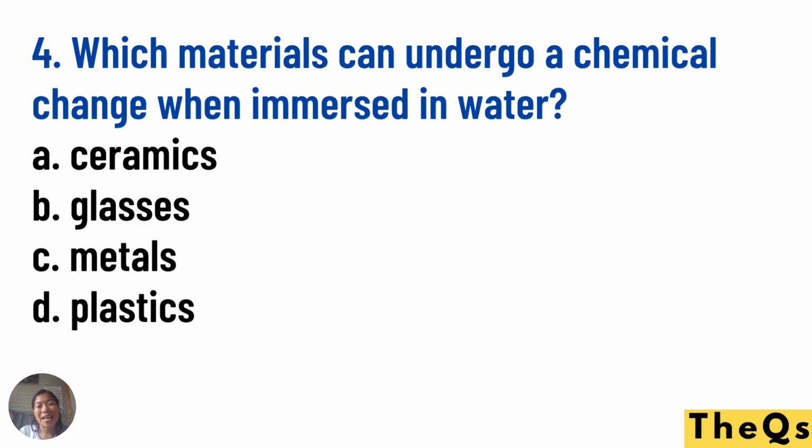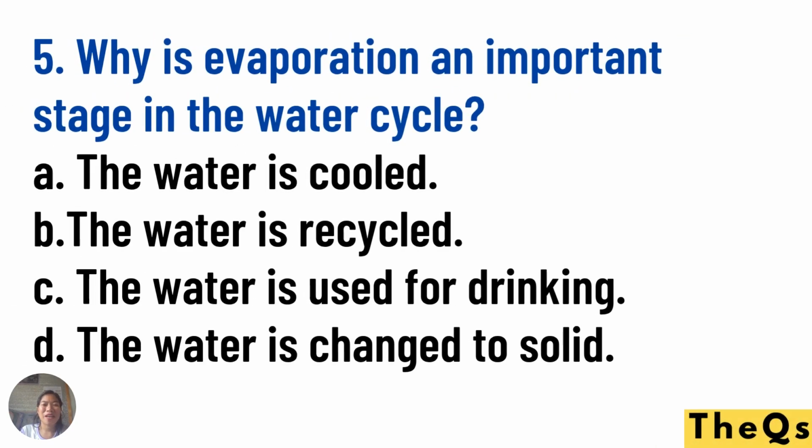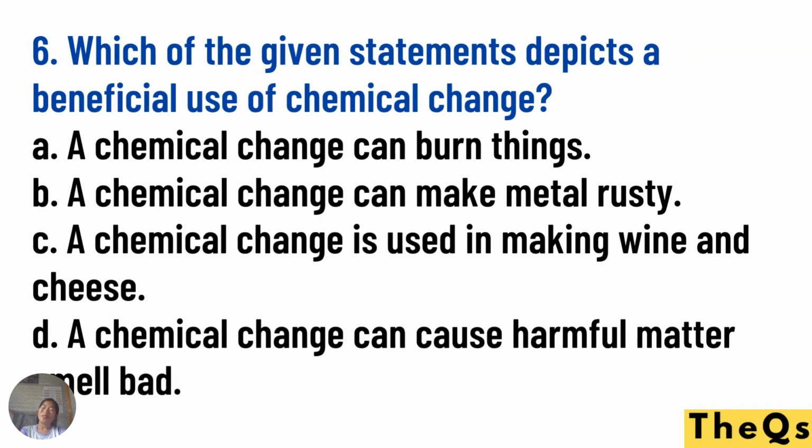Number four. Which materials can undergo a chemical change when immersed in water? A. Ceramics. B. Glasses. C. Metals. D. Plastics. You know it already. Number five. Why is evaporation an important stage in the water cycle? When water evaporates, why is it important? A. The water is cooled. B. The water is recycled. C. The water is used for drinking. Letter D. The water is changed to solid. What do you think?